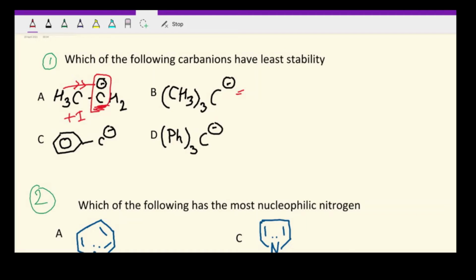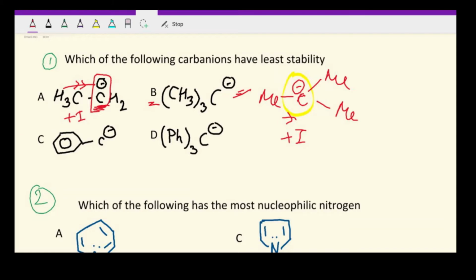Okay, अब हम देखते हैं B option को. अब यहाँ पे अगर आप देखोगे तो here in option A we were having only one methyl group. Here you are having 3 methyl groups and all of them are donating via plus I effect. So this will become hugely unstable because all of them will donate electrons and will greatly increase the electron density on this carbon atom, and hence it will become very unstable. Okay, so of course B can be one of our options, because definitely B is much less stable as compared to A. But let's check the other options as well.